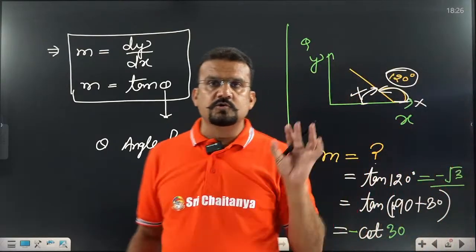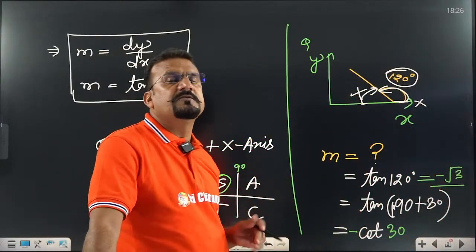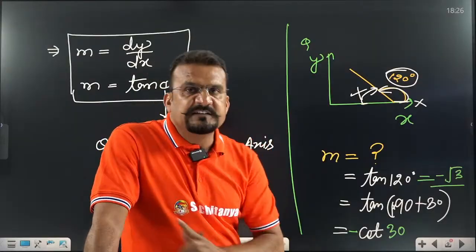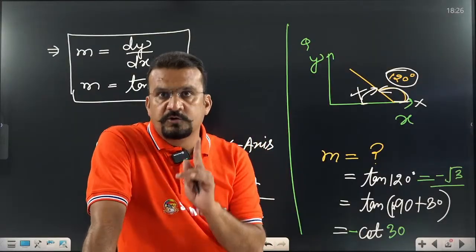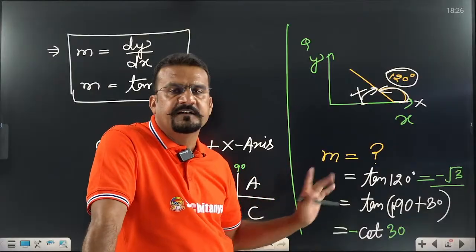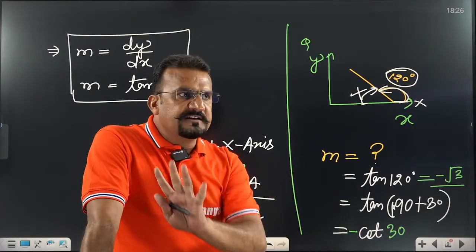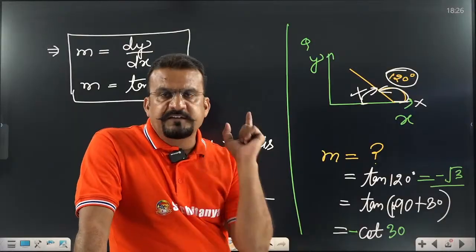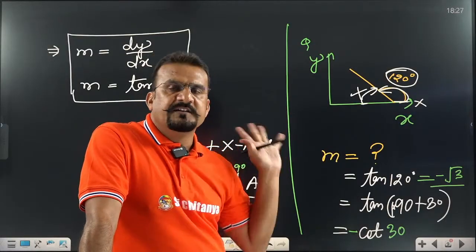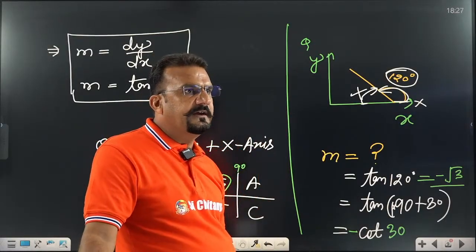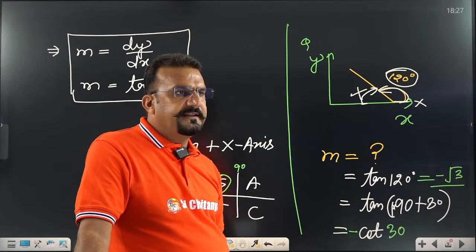If students still say, sir, we don't know how to calculate tan 120 degree, don't worry, I will take one special class for you on trigonometric functions, don't be worried, then we will discuss. Right now, if you are able to understand that the slope is tan 120 degree, that is more than sufficient. Is it okay? Okay then, yes.